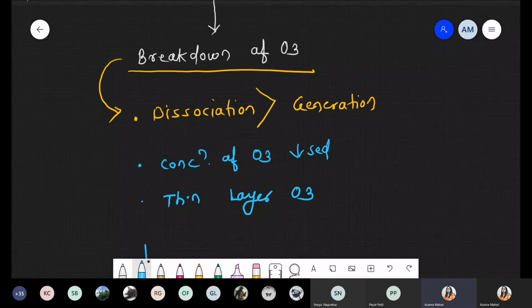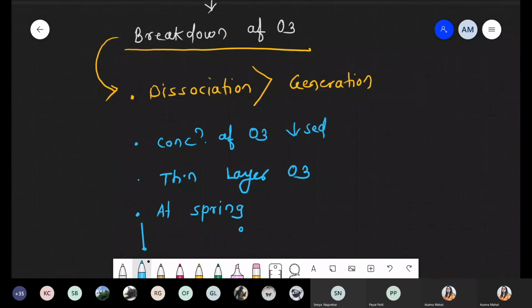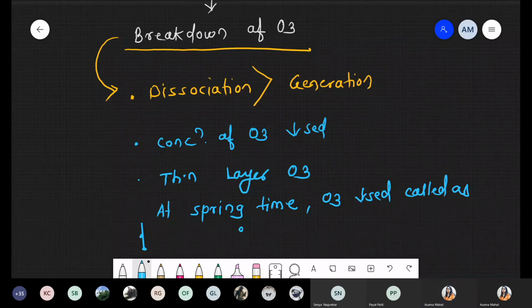And now what happens in this condition at springtime, in the spring season? O3 gets decreased, and such decreased concentration is called the ozone hole.